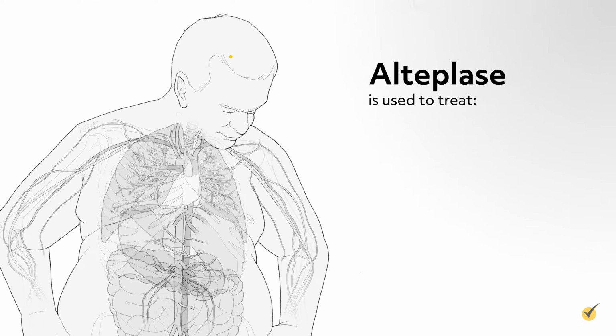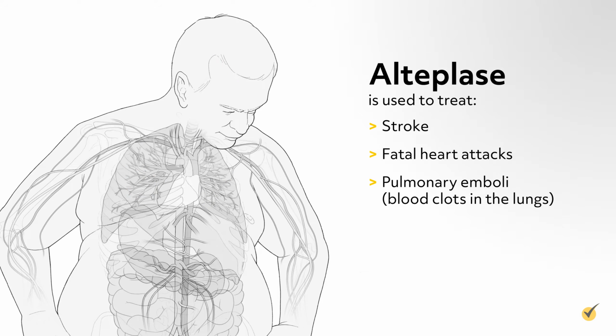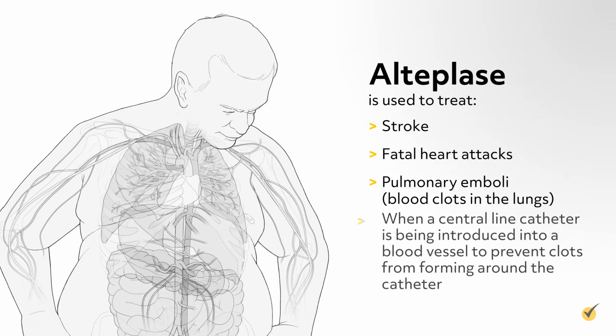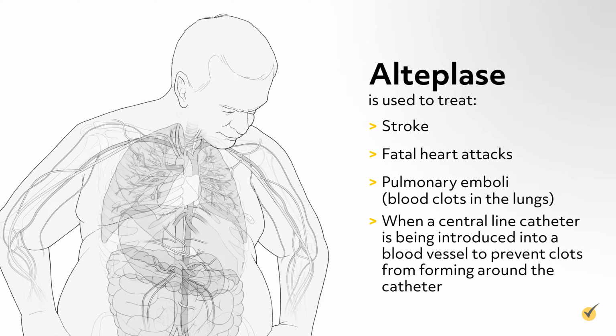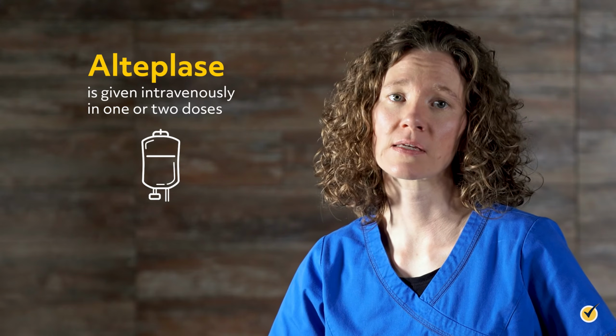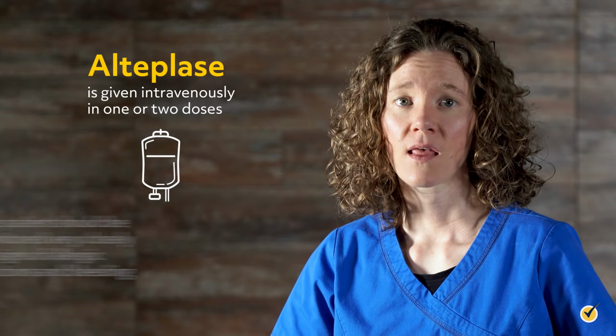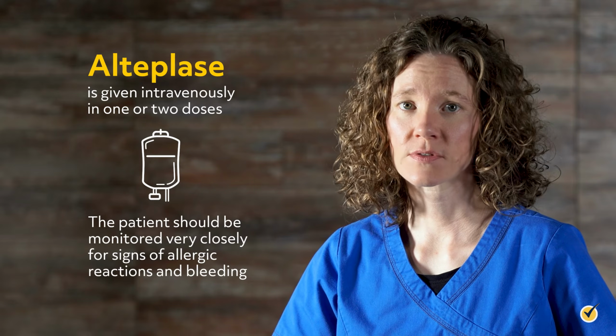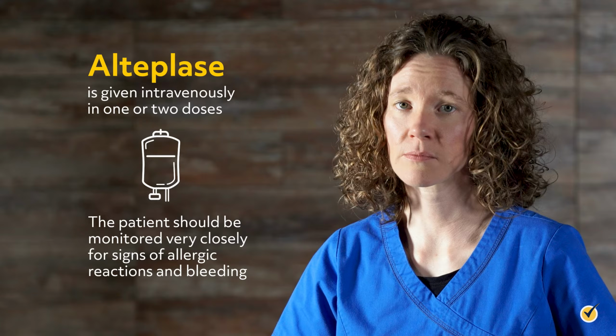Alteplase is used to treat stroke, fatal heart attacks, pulmonary emboli, or blood clots in the lungs, and when a central line catheter is being introduced into a blood vessel to prevent clots from forming around the catheter. Alteplase is given intravenously in 1 or 2 doses. The patient should be monitored very closely for signs of allergic reactions and bleeding.